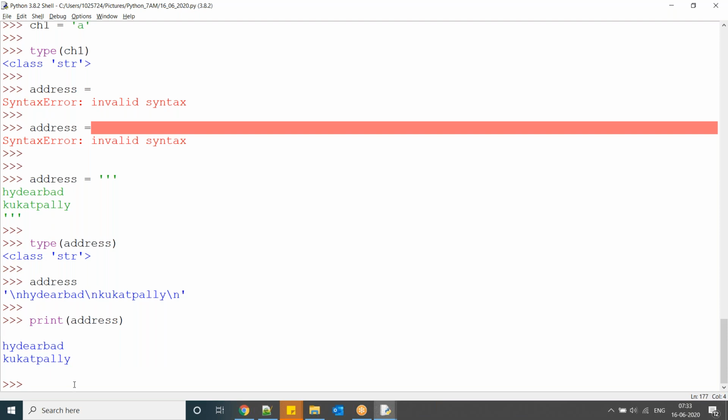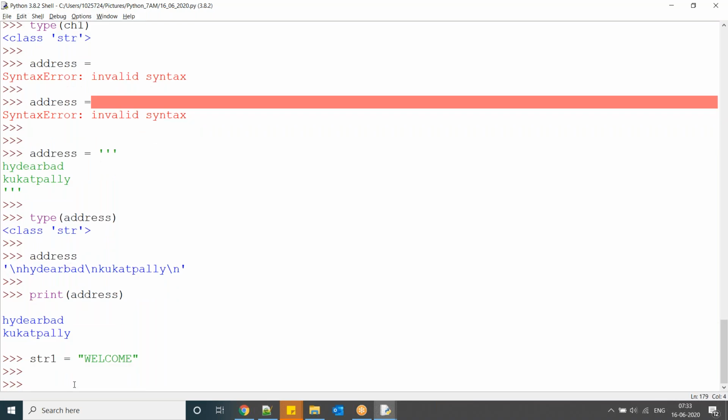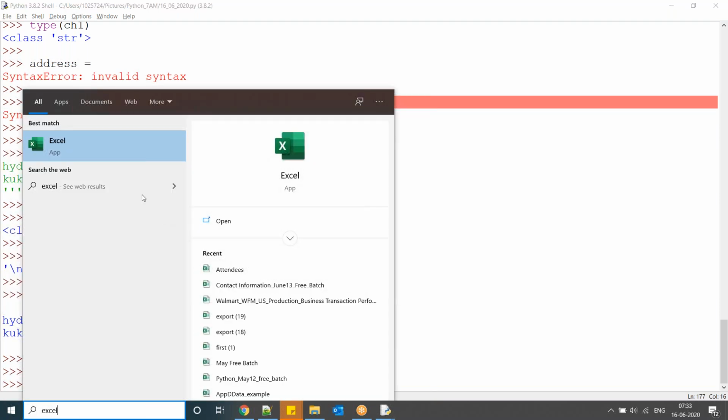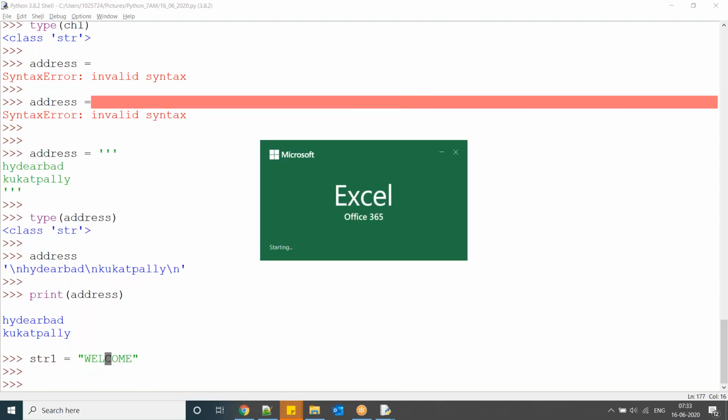Okay. So here, suppose I have a string like this. Now, in this string, I want a particular position character. How to get it? I don't want the entire string. I want only C. How can I get it? Using index positions we can get it. So how do the index positions work? I'll tell you.